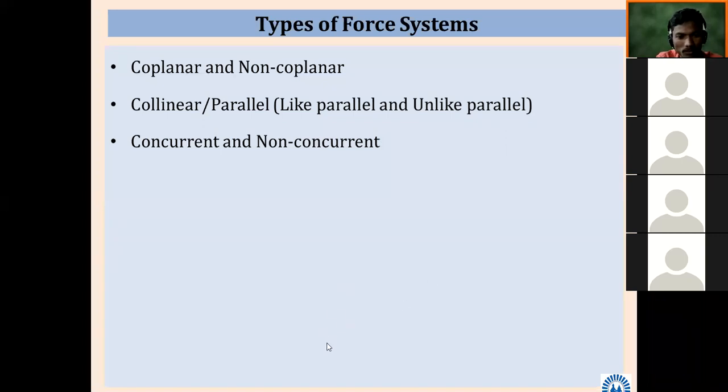I am unable to read the name. Swarali Joshi. Okay, no issue. Nice. 80% definition is correct.